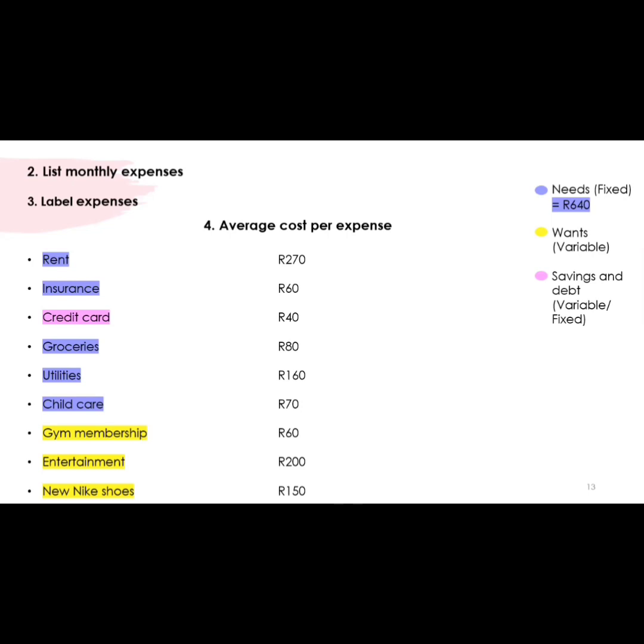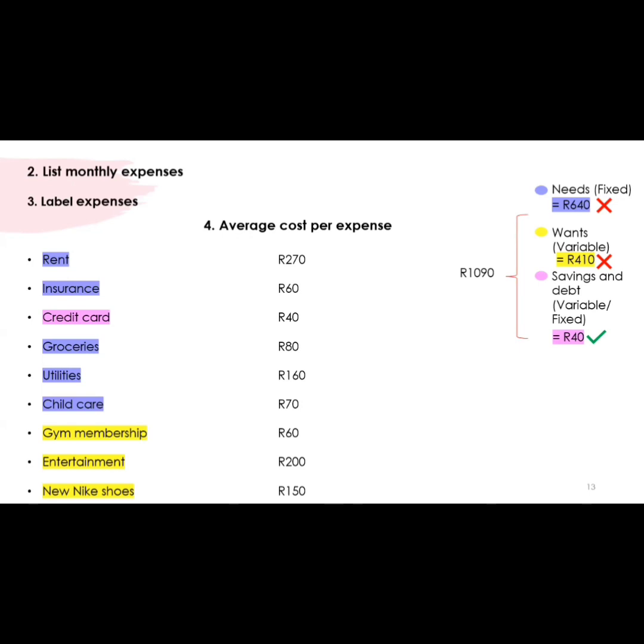Now, when we calculate the total of all our needs, we see it's 640 Rand. This is more than the 500 Rand we actually wanted to ideally pay for these needs. Now for the wants, we calculated a total of 410 Rand, also more than the 300 Rand we would like to spend on it. And then lastly, savings and debt is only 40 Rand, which is less than the 200 Rand we want to spend on it according to the 50-30-20 rule. Now this gives us a total of 1,090 Rand. This is 90 Rand more than the income we have to spend on this month.